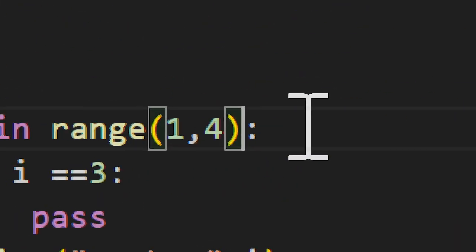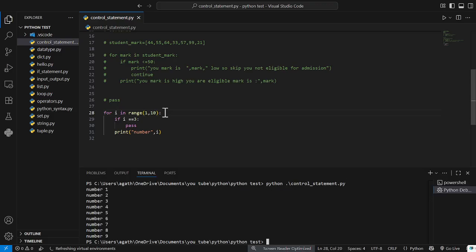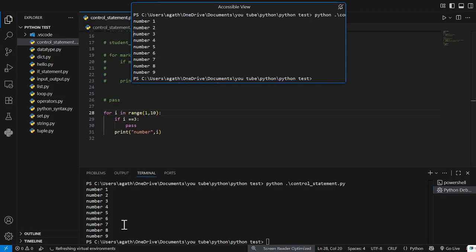Now I change the range to 1 to 10 and run it again. Numbers 2, 3, 4, 5 and the rest of the statements run. For i equal to 3 the condition is satisfied, but the if condition has no logic, so it goes to the next print statement. So this is the pass keyword. If you use the pass keyword, you can implement the logic in the future. This is very useful for that.